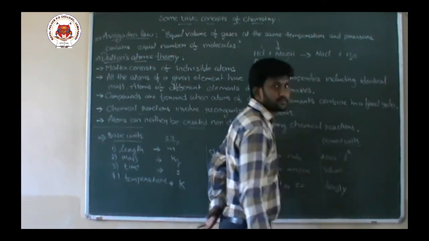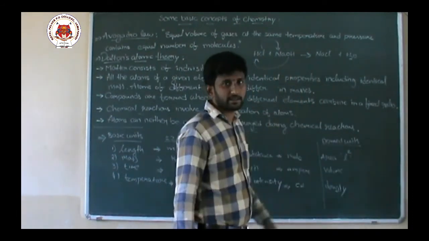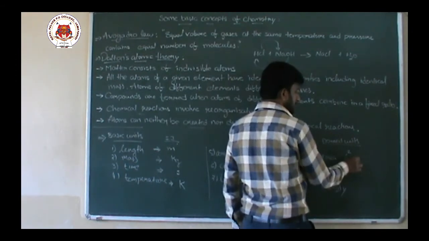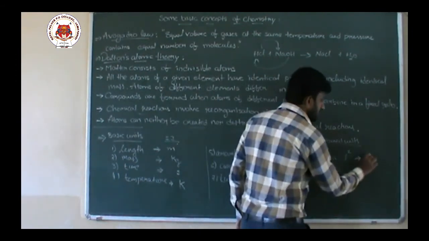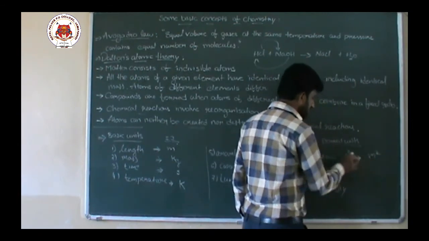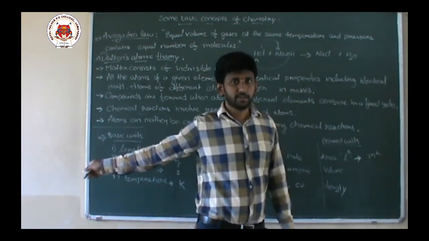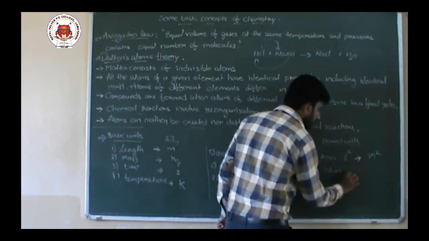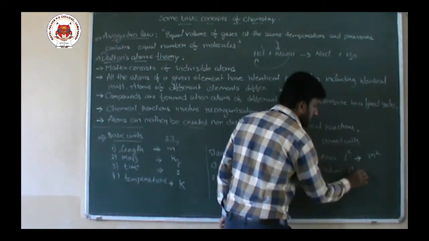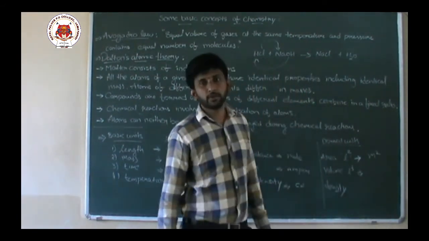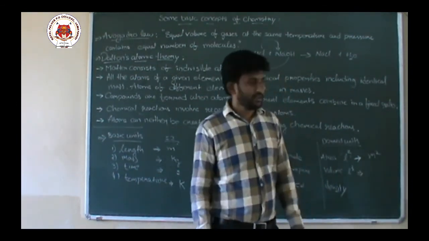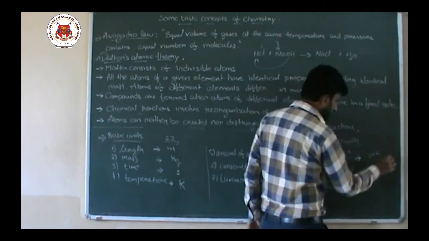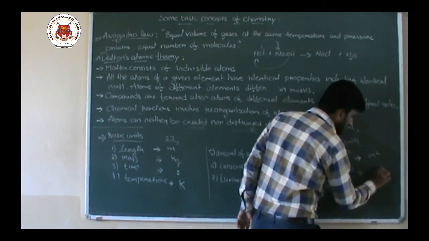L is in meters, so meter into meter will be meter square, which is derived from length. Similarly, volume means a cube or L cube. The length is again meter, so meter into meter into meter becomes meter cube. Again, this is a derived unit from length.